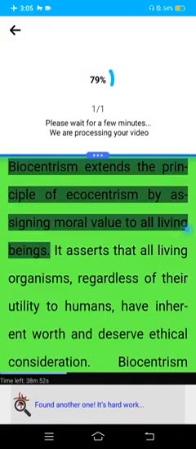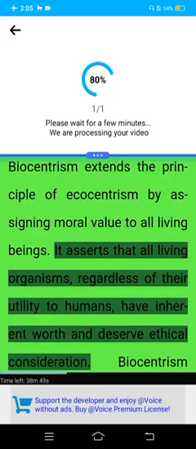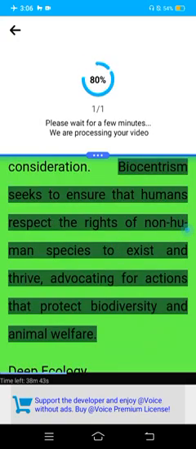Biocentrism. Biocentrism extends the principle of ecocentrism by assigning moral value to all living beings. It asserts that all living organisms, regardless of their utility to humans, have inherent worth and deserve ethical consideration. Biocentrism seeks to ensure that humans respect the rights of non-human species to exist and thrive, advocating for actions that protect biodiversity and animal welfare.